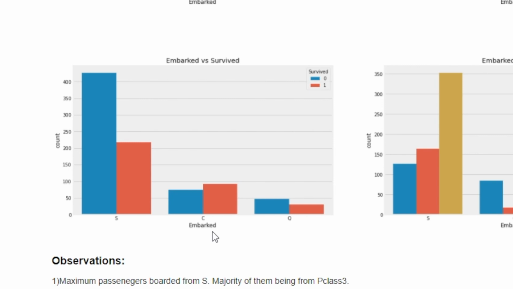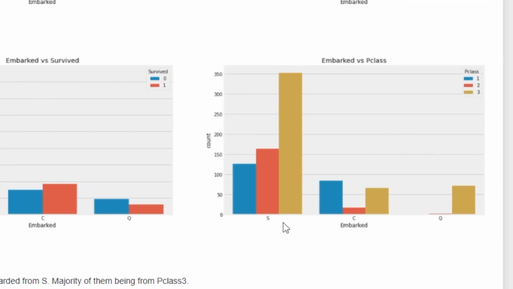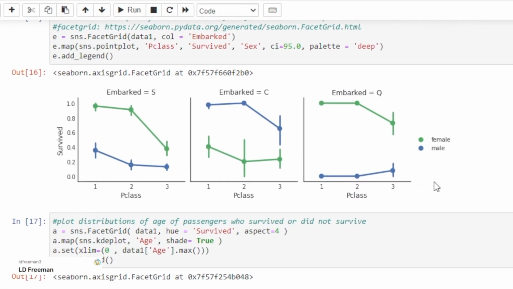If we break it down further, we see that the majority of the passengers in port S were from P class. Now, it would be interesting to see how the three features combined, sex, P class, and embarked, all three impacted the survival rate. And this notebook does just that.